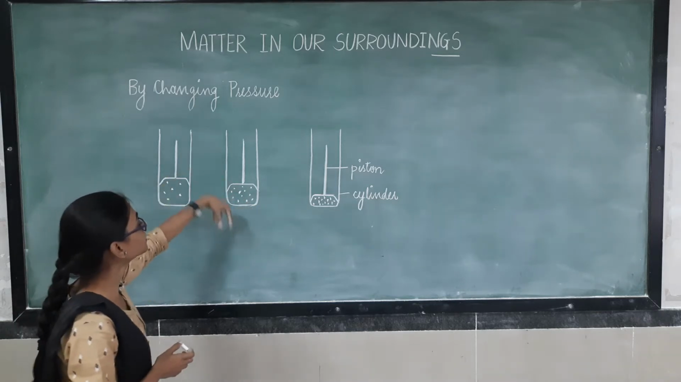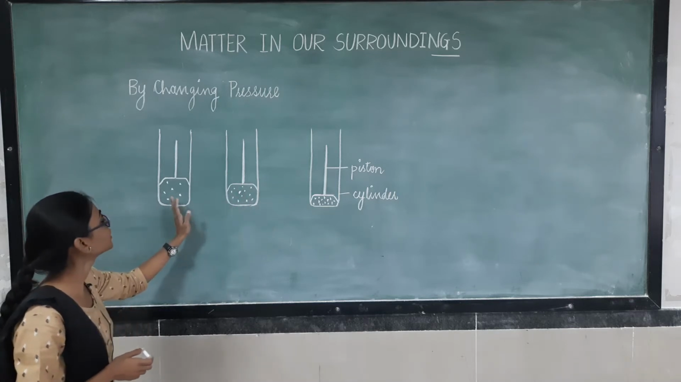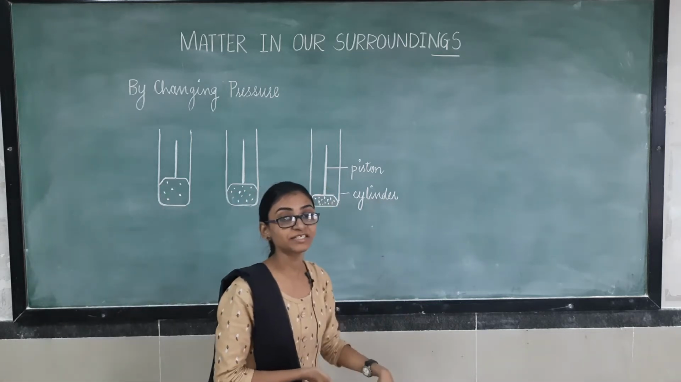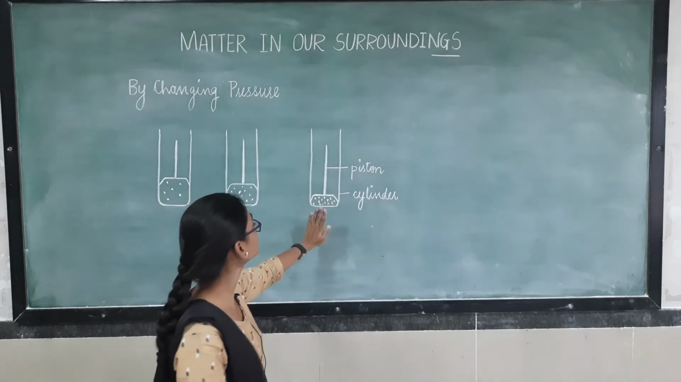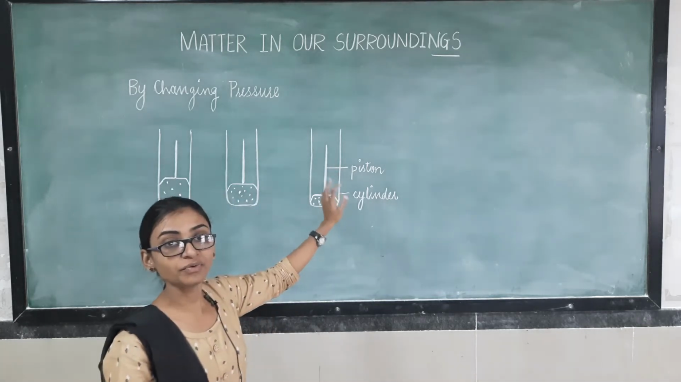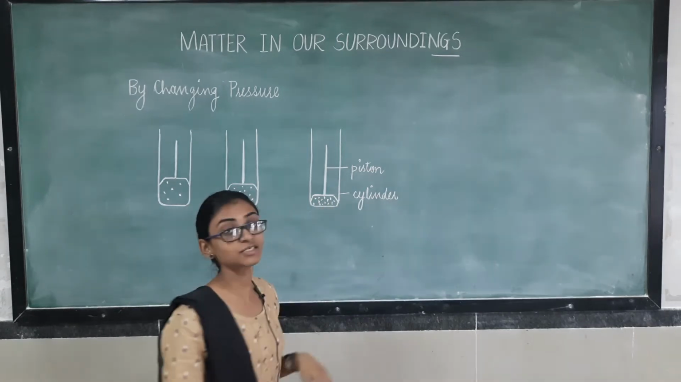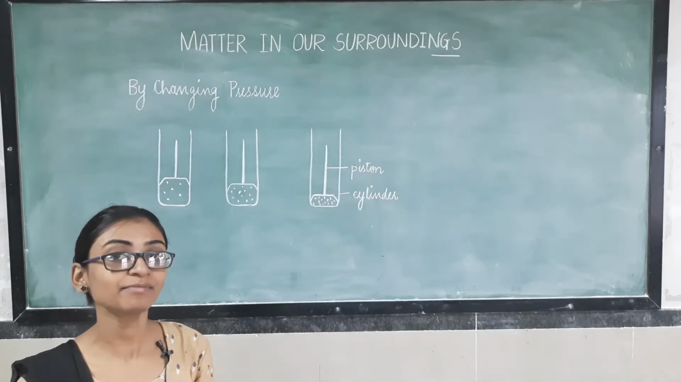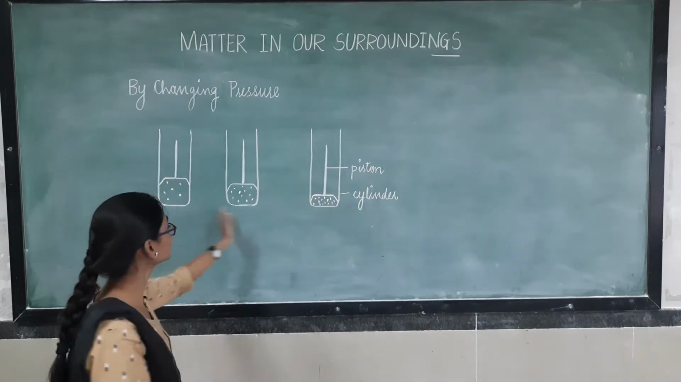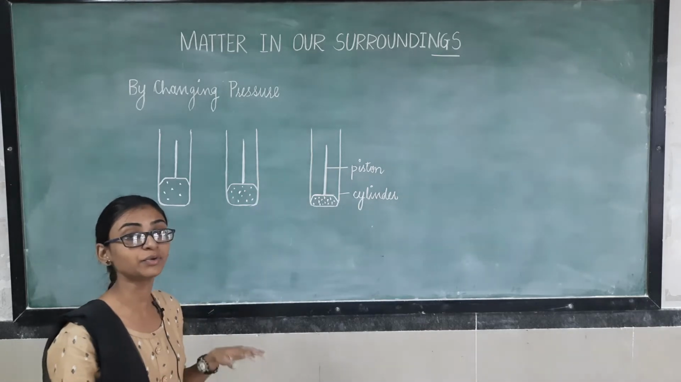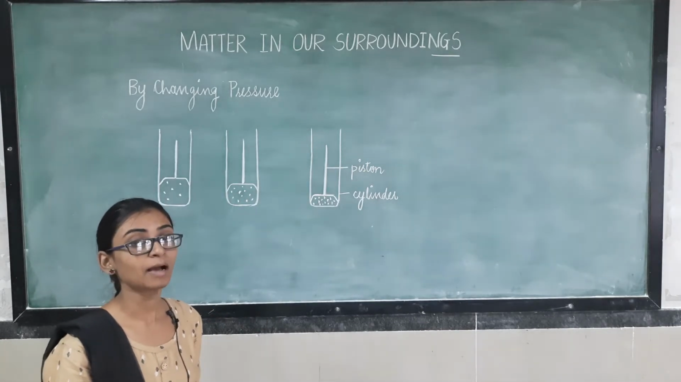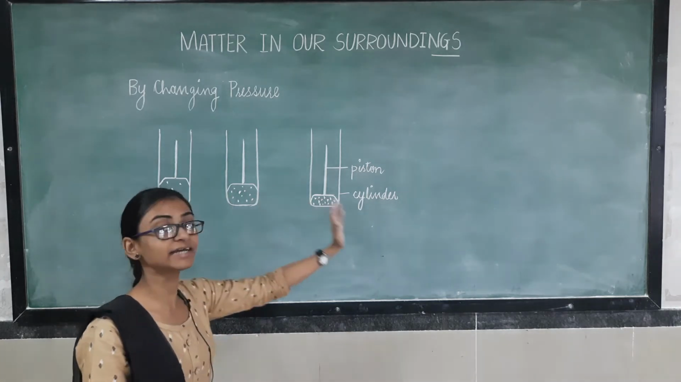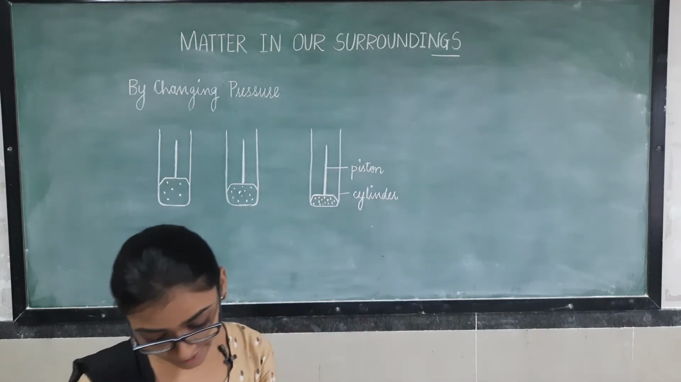When we apply more pressure, here we can see as compared to this, the particles are closer to each other, and as we apply more and more pressure, it is totally compressed. Okay, so these particles are as close to each other as the liquid particles are. Are you getting my point? So by applying pressure, a gas is directly getting converted into a liquid state.